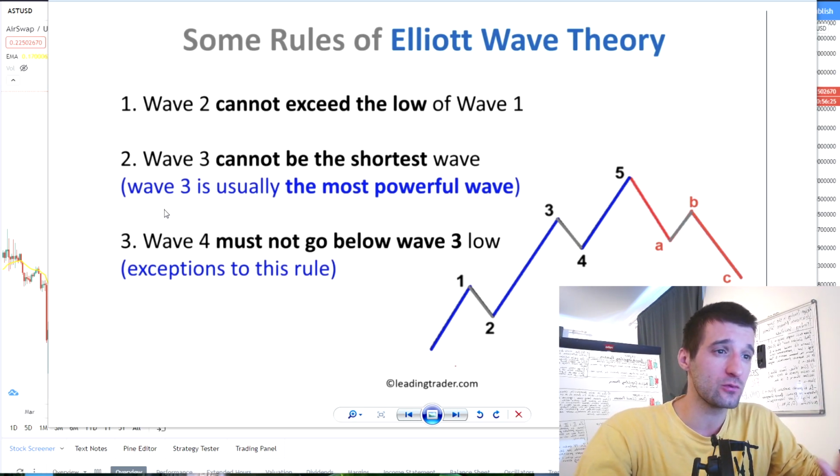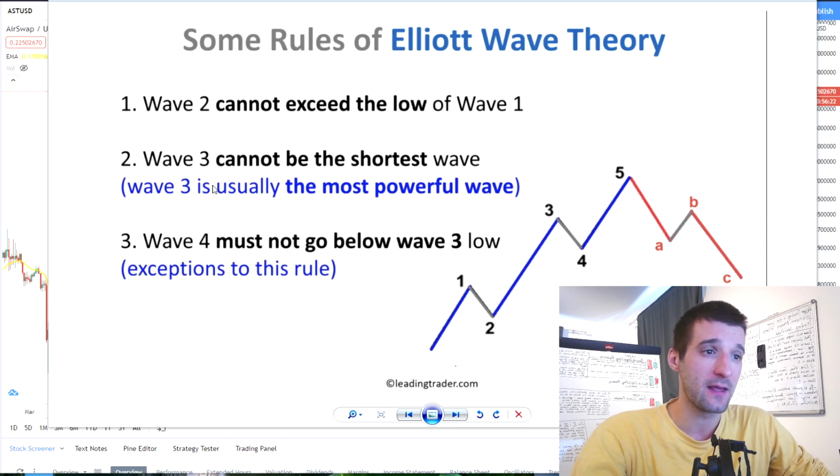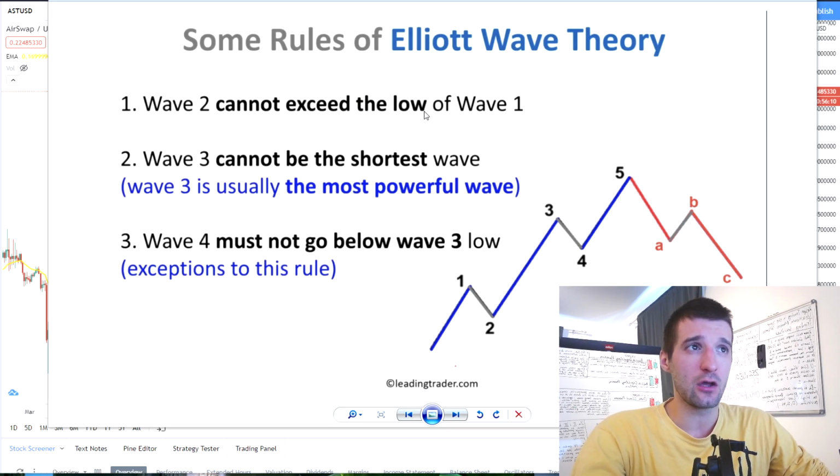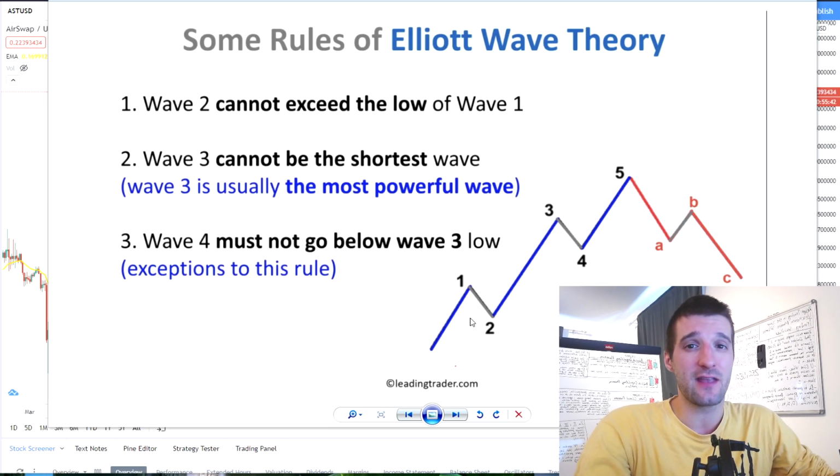So first things first, we need to finish this from Alessio Restani's presentation that we had. These are some rules of Elliott Wave theory that are pretty much generally important, right? First is that wave 2 cannot exceed the low of wave 1, which means it's a corrective wave. So the first 5 waves in Elliott theory are pretty much bullish. You have wave 1, which is pushed to the upside, then the second as the correction of wave 1. Then you have the bigger push, wave 3, which can go over 160%, which means 60% more than wave 1, which means wave 3 is much bigger than wave 1.